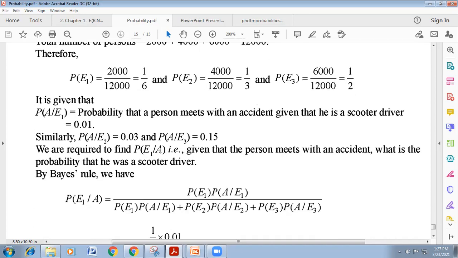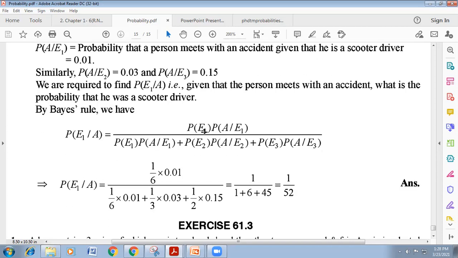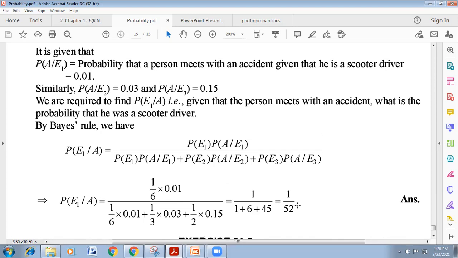The person who meets with an accident being a scooter driver equals, by Bayes theorem, we can write the probability of scooter driver multiplied by the probability of the person who meets with an accident when he is a scooter driver, divided by the sum over the three drivers. This is for the scooter driver, and this is for truck drivers. This sample space will be for the truck driver. So the sum of all sample space will be this, and this is the favorable space. Just putting in all these values, we get the result 1/52.